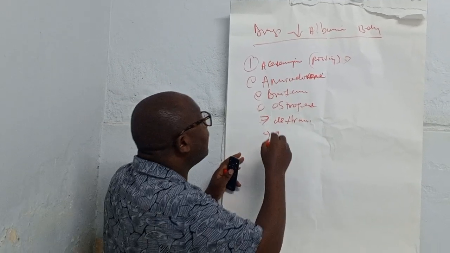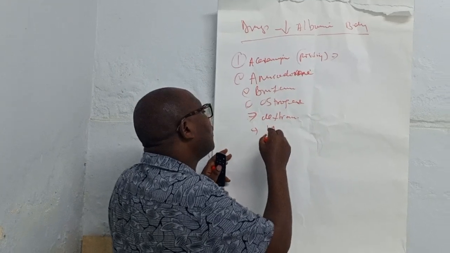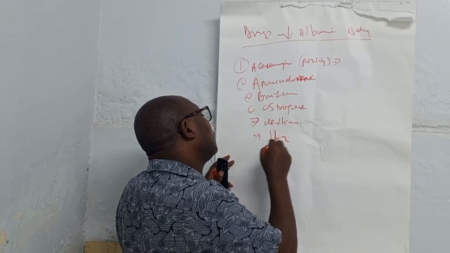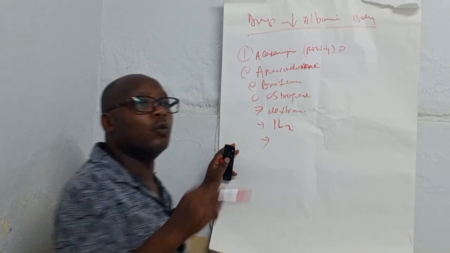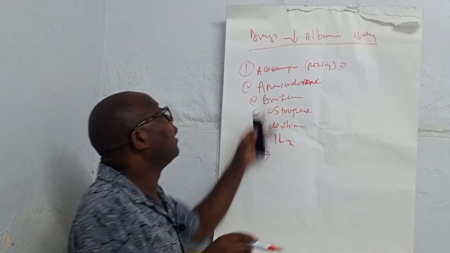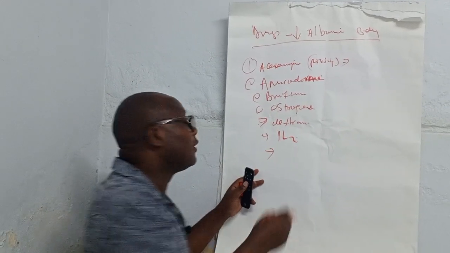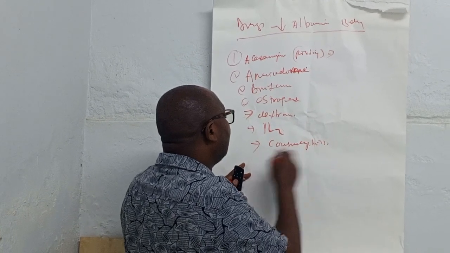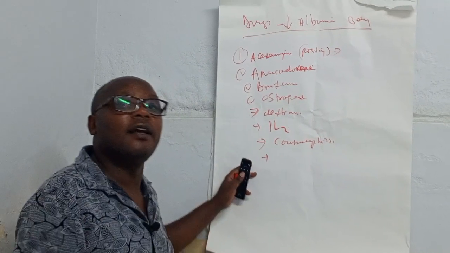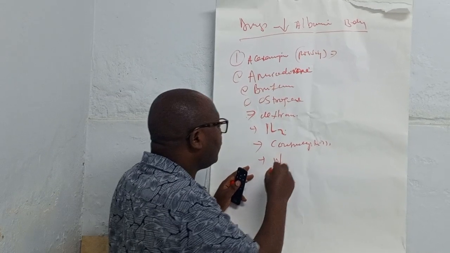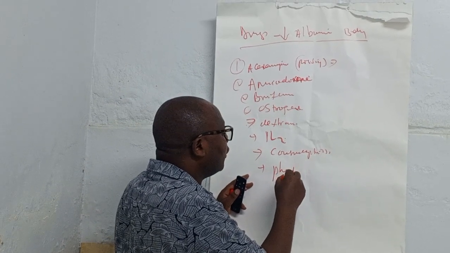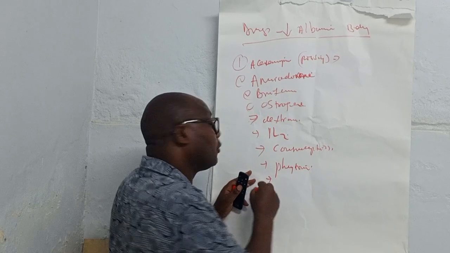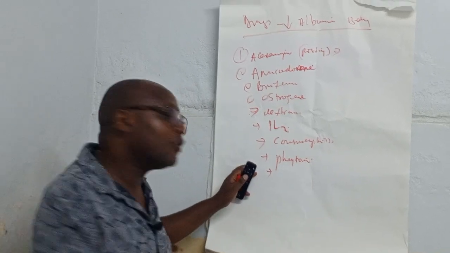Also, interleukin 2 can cause low albumin in the body. Things like contraceptives can also cause that, and also phenytoin, and also prednisolone in other cases.